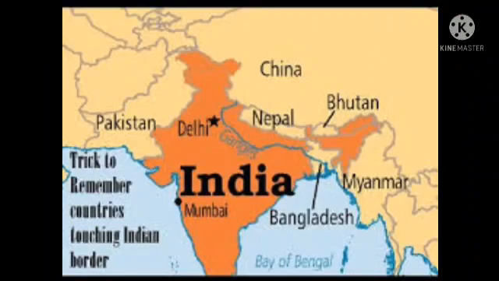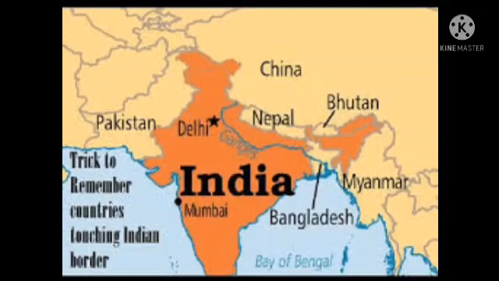What do you mean by the word neighboring? The place which shares its boundaries we can call our neighbor. India shares its boundaries with other countries. These are our neighboring countries.